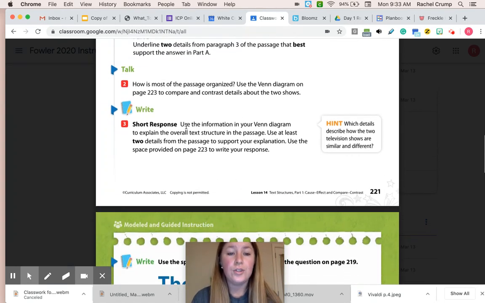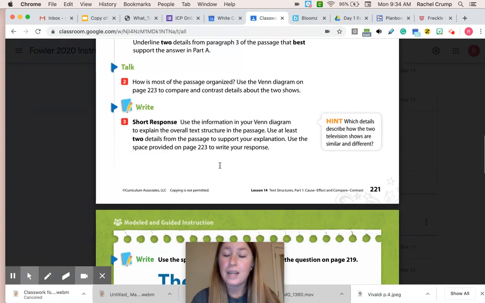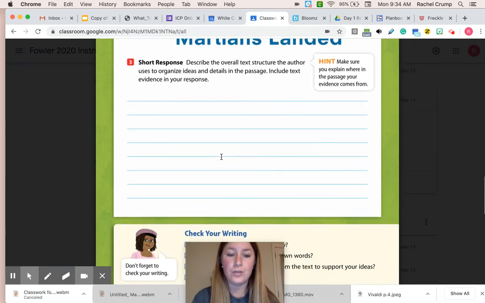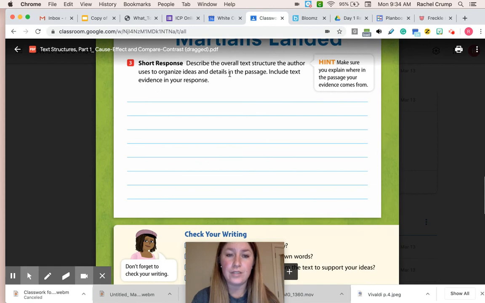Okay, short response. Use the information in your Venn diagram to explain the overall text structure in the passage. Use 2 details from the passage to support your explanation. All you're doing is telling me how you know the text structure is either compare and contrast or problem and solution. And then you're just explaining to me how you know that. What in the passage told you that? And then we have a short response. Describe the overall text structure.